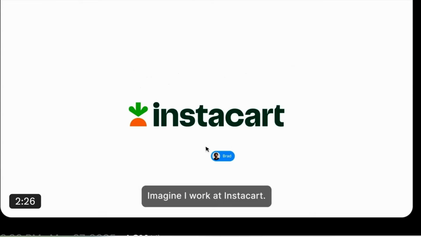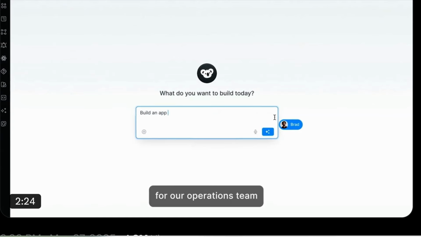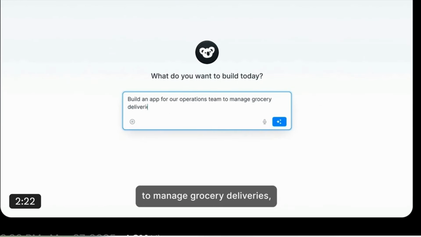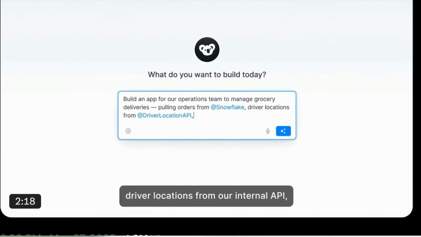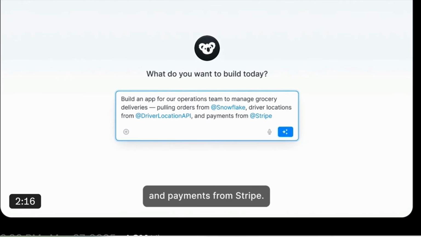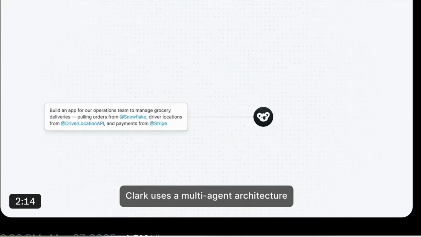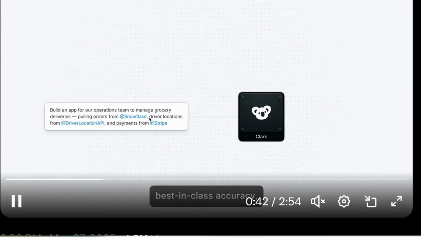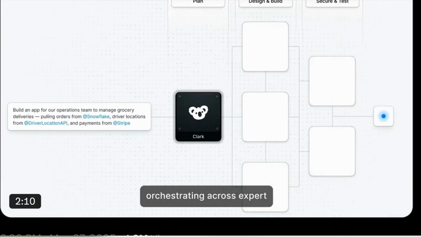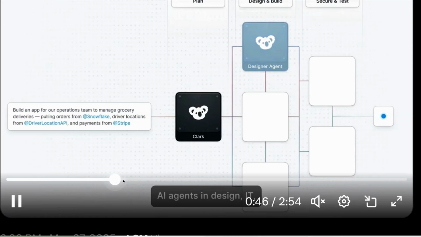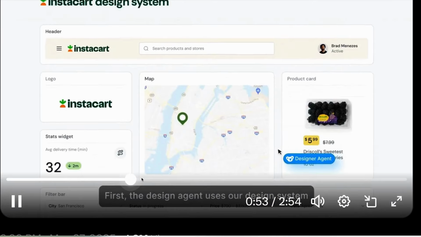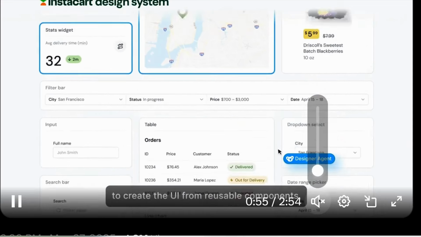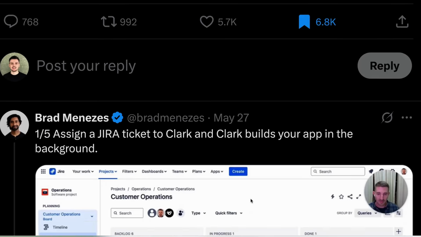So in this example, they explain how somebody working at Instacart could build an internal app that manages operations and deliveries. The app would use Instacart's design system to reflect the company's UI, it plugs directly into databases for orders, and it gets driver locations from APIs and payments from Stripe. The application is built using multiple agents, and the output looks pretty good since it uses reusable components that are standardized across the business. Users can also assign Jira tickets directly to Clark, who will then work on updates to any internal apps in the background.